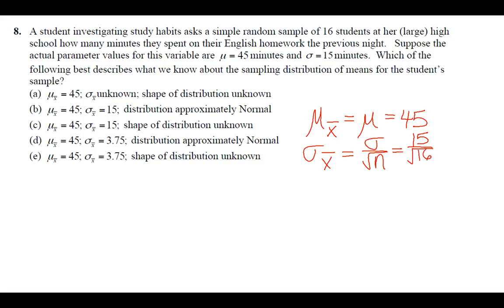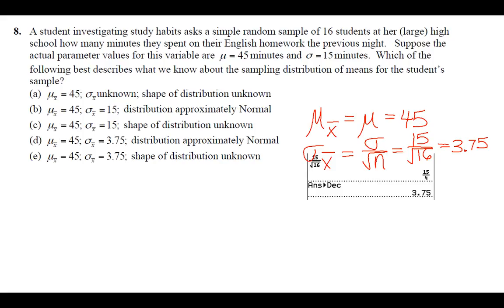The first way is if they told us the population was normal, and they didn't do that. So we cannot assume that the original population was normal. And then the other way is the central limit theorem, which tells us if our sample size is at least 30. So if n is greater than or equal to 30, then we can say that we do have an approximately normal distribution, but n is equal to 16, so this does not work for us either.